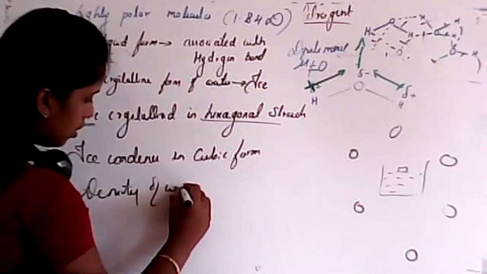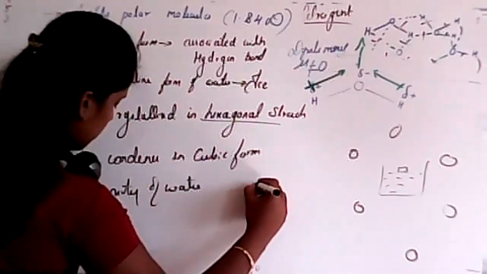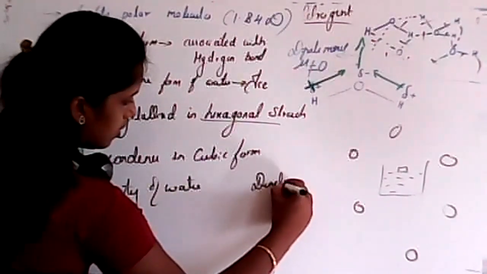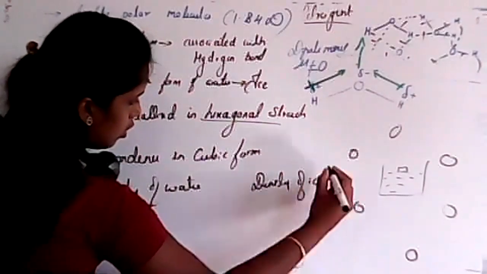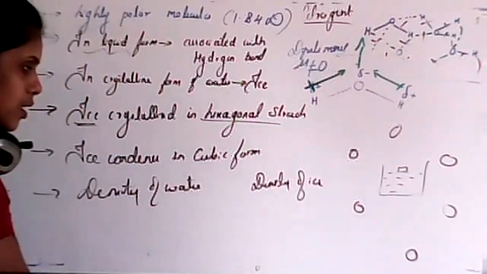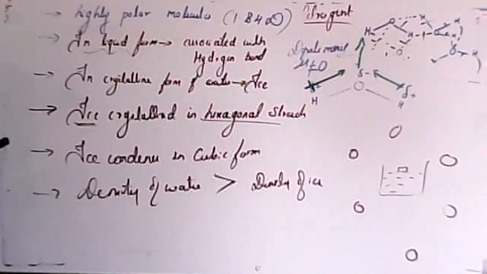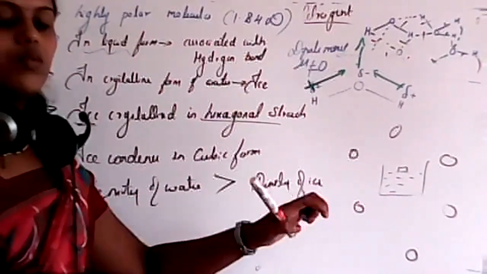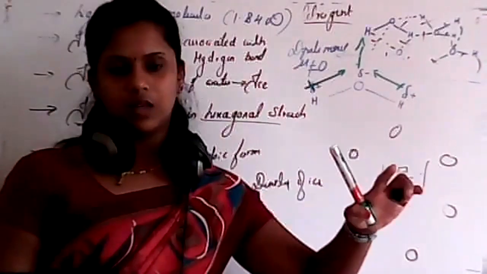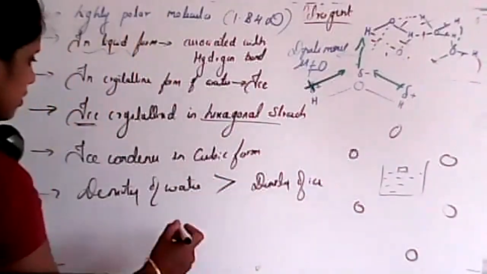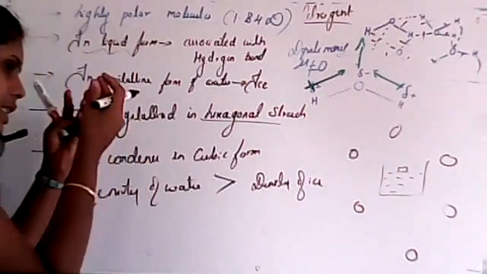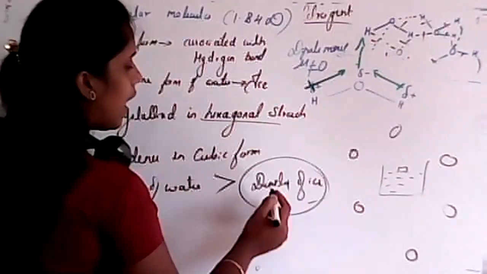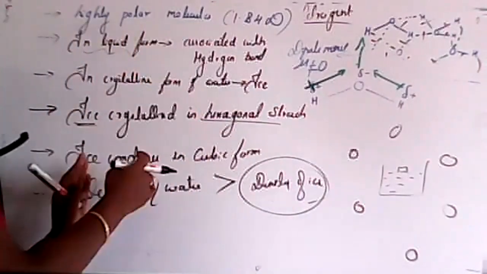Density of water, and next I'll consider the density of ice. Which one is more? Density of water is more than the density of ice, so that's why ice will float over water. Is it clear? Now, why is the density of ice lesser than water?